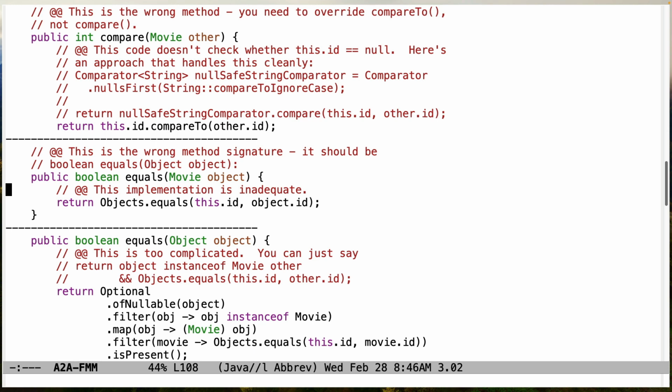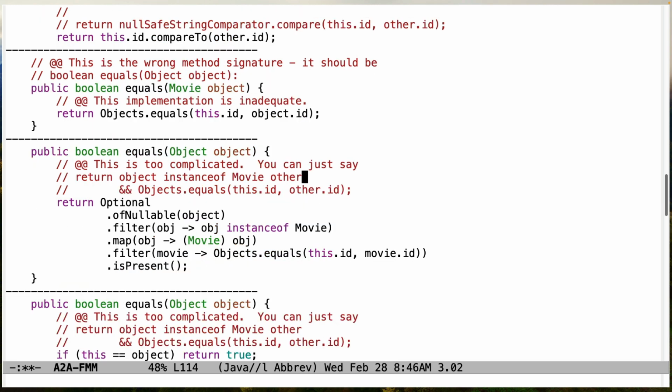Here's another issue of having the wrong method signature. This should be Object, not Movie, for equals. And this implementation is inadequate. We'll talk about why it's inadequate in a moment. Here's the right signature, but this implementation is too complicated,